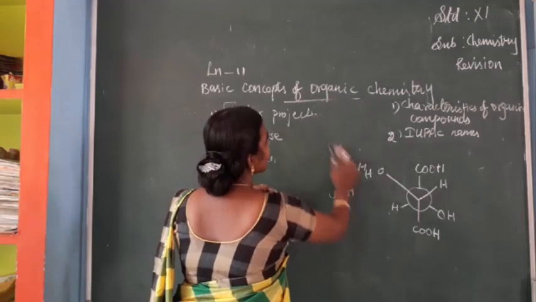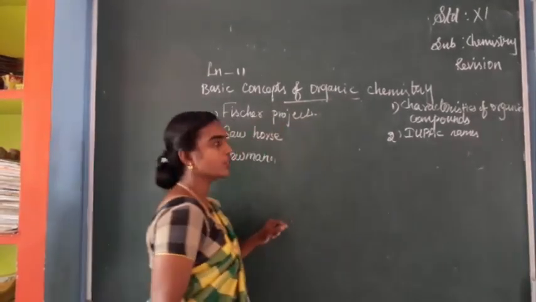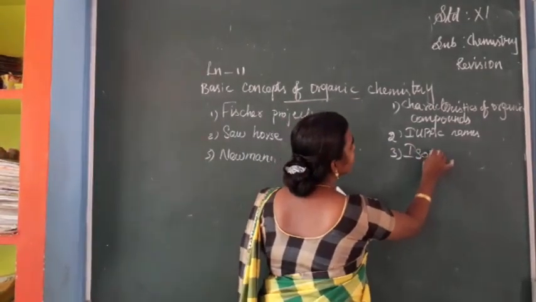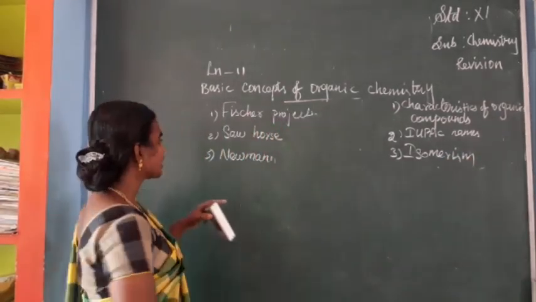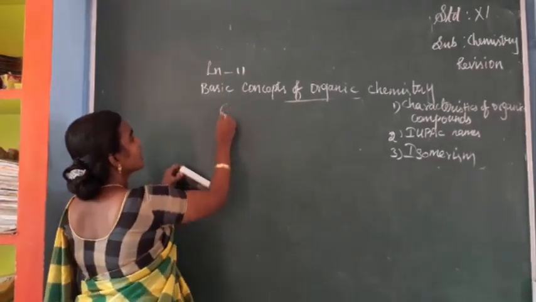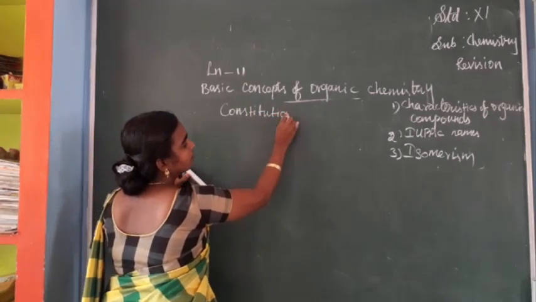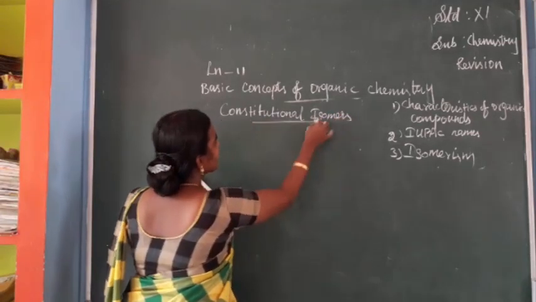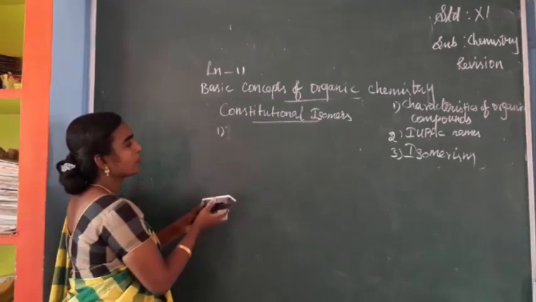Isomerism is classified into constitutional isomers and stereoisomers. You have to study isomerism. The constitutional isomers are further classified, first into chain isomerism.